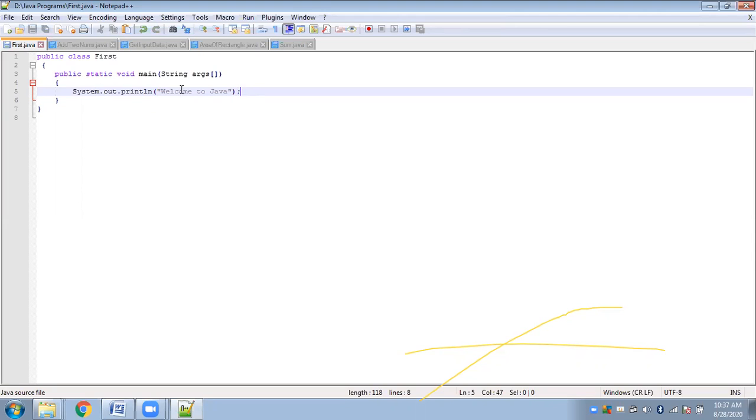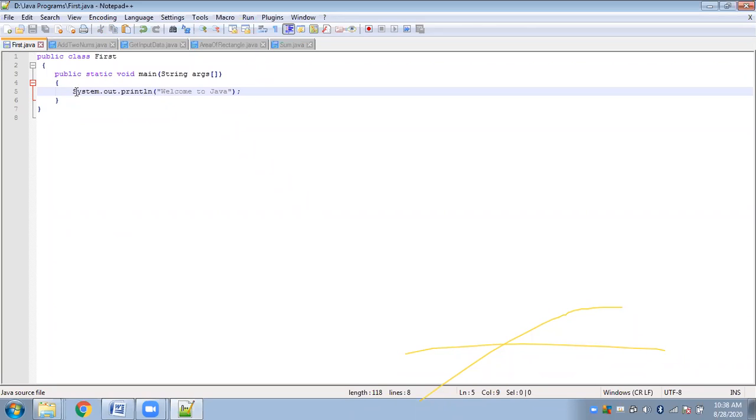Here we have only one statement, which is system.out.println. Welcome to Java. Okay. Now you see, as I said, I will be simply displaying this message on the output string. Okay, welcome to Java. Now for that, I have used system.out.println.